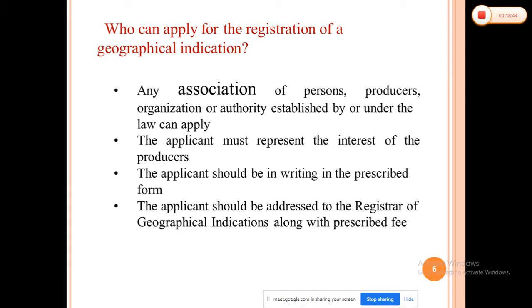Any association of persons, producers, organization, or authority established by or under the law can apply for registration of a geographical indication. For example, Dapoli Krushi Vidyapeeth, associated with the Devgad traders, filed the application for Alphonso mangoes.